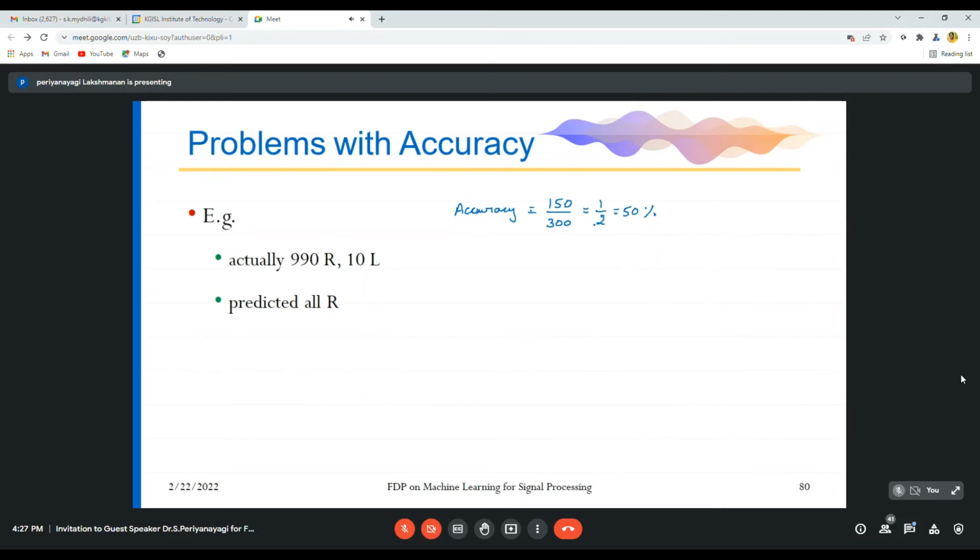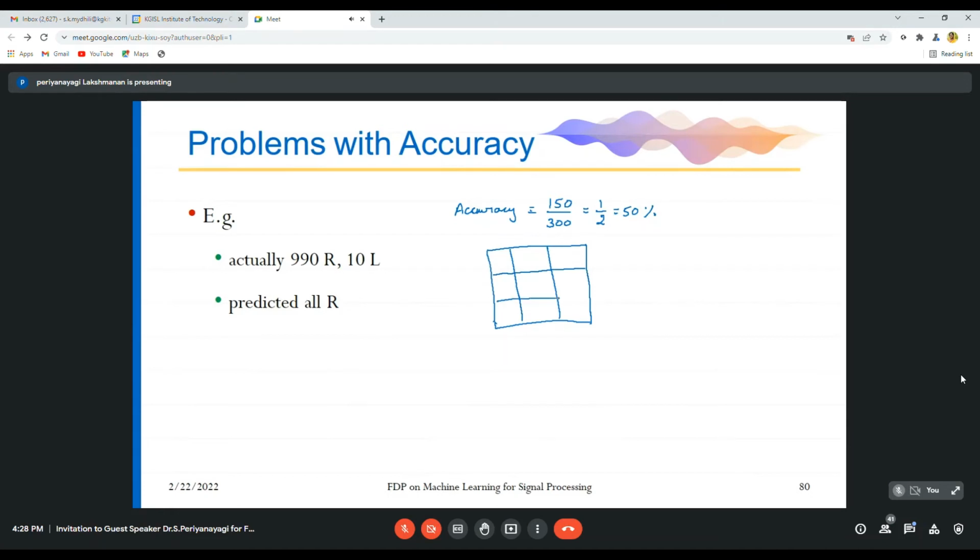So in order to improve the accuracy, we can have a model like this. If your classification model classifies roses as roses, some changes can also be made. Always your accuracy should be more.